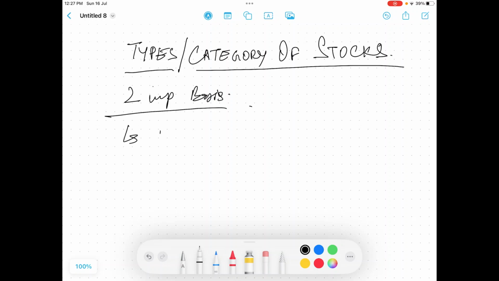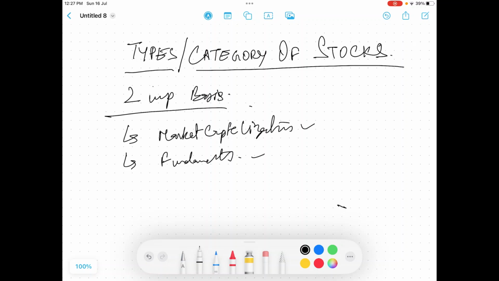So the first one is market capitalization, and the second one is fundamentals. So these are the two major bases on which you can define the different categories of stock. Now I'll quickly explain what market capitalization and fundamentals are.